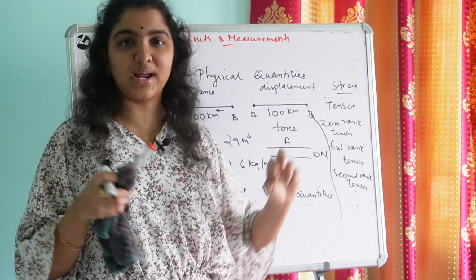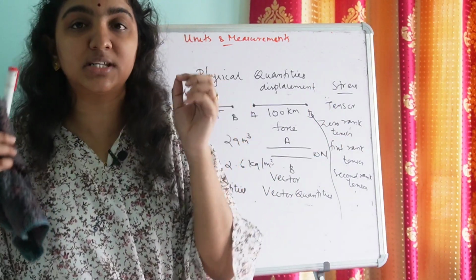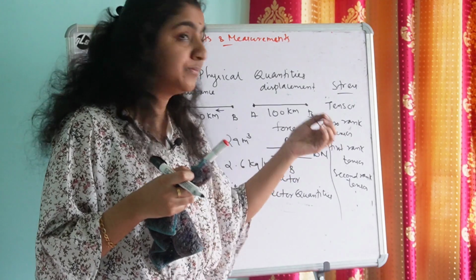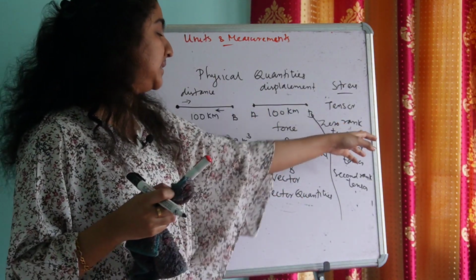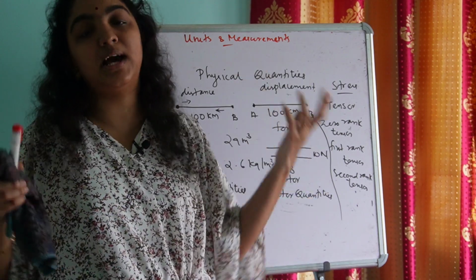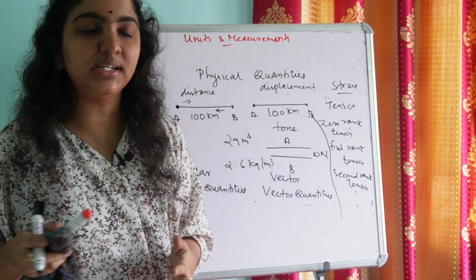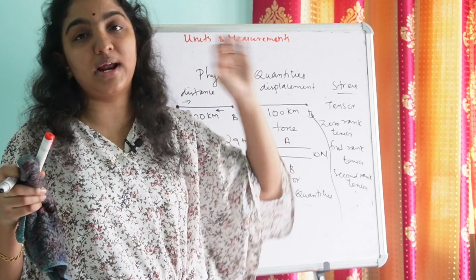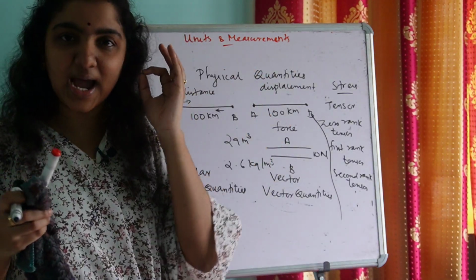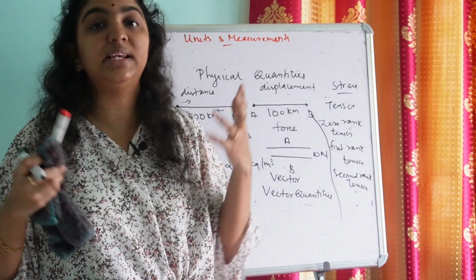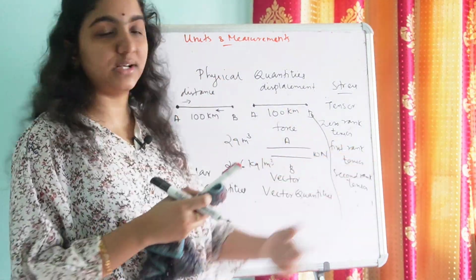So what is zero rank tensor? Zero rank tensor is a physical quantity which has no direction. That means zero rank tensor is otherwise known as scalar quantities, or scalar quantities are otherwise known as zero rank tensor, because those physical quantities only have magnitude, they don't have any direction. And what is first rank tensor?